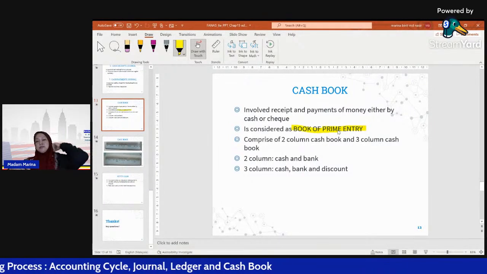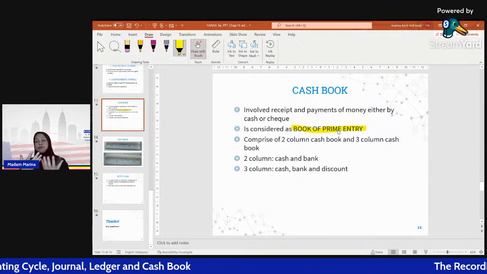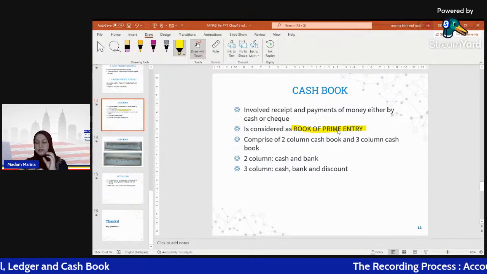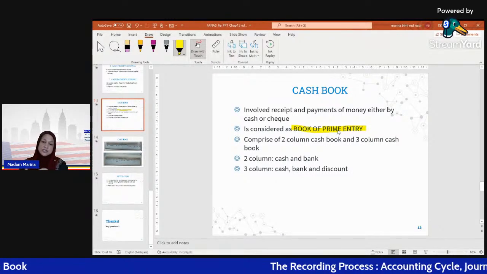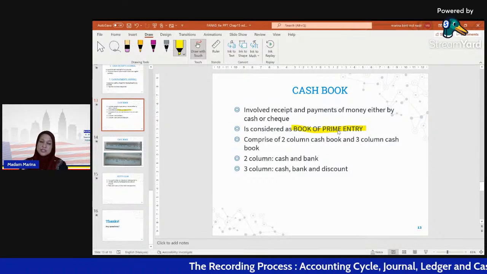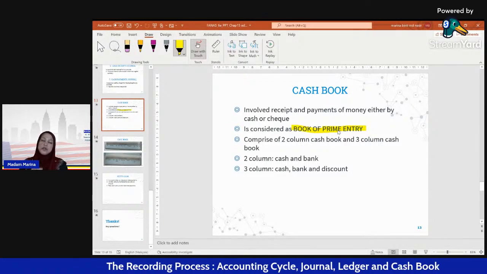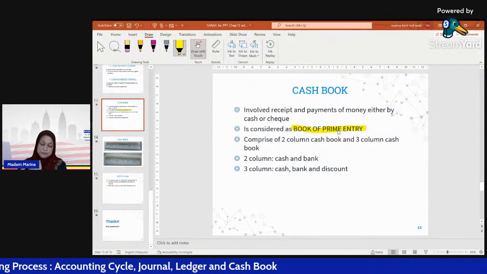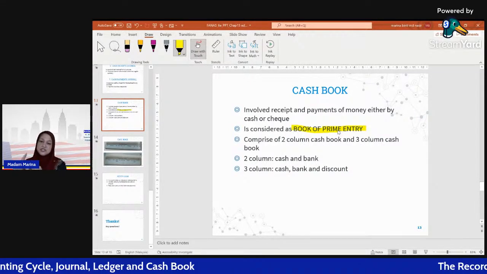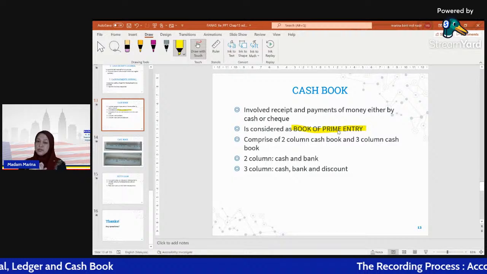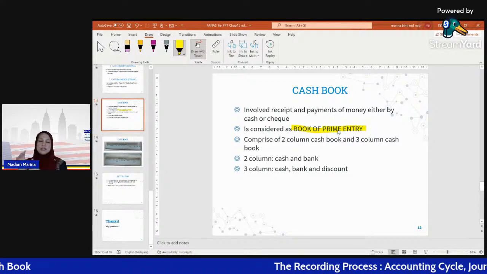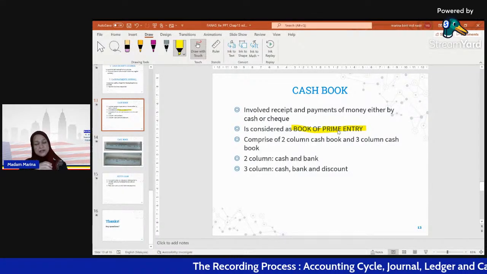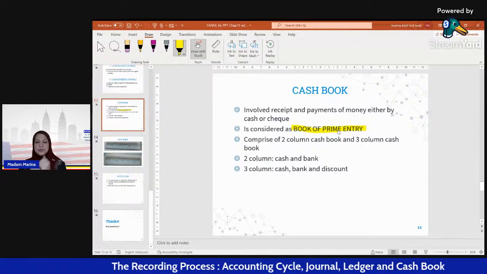Remember that when we receive a document, make sure whether the transaction is cash or credit. For a cash transaction, directly into the cash book. For a credit transaction, we record it in the general journal, sales journal, purchase journal, returns inward journal, or returns outward journal.